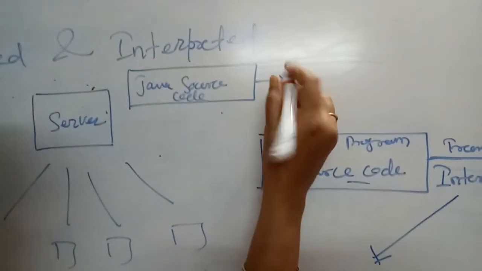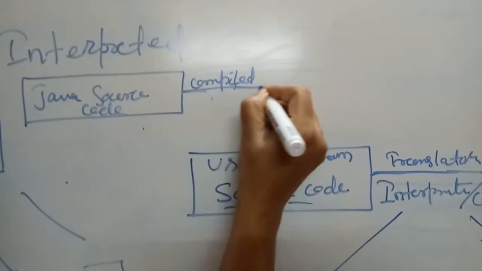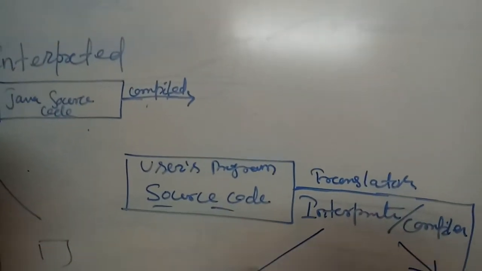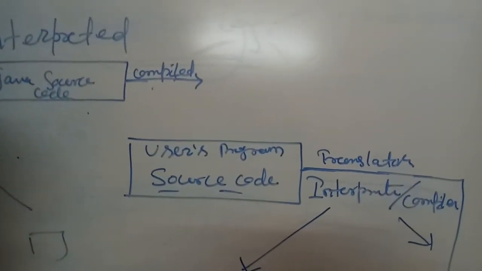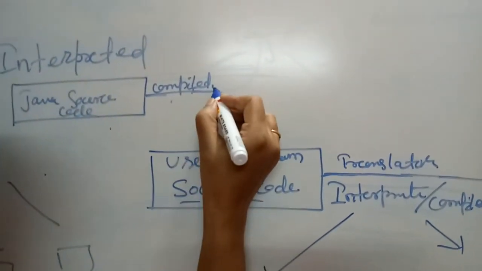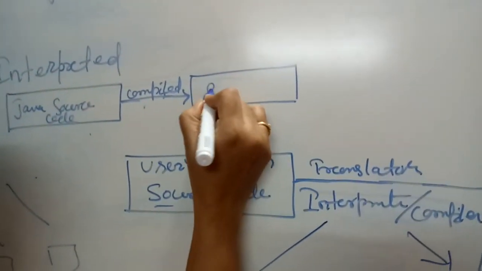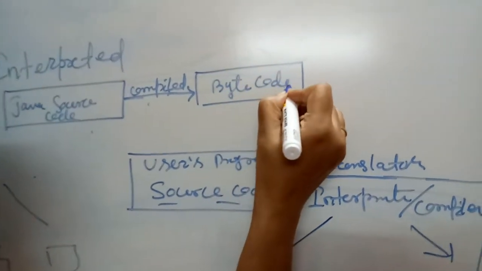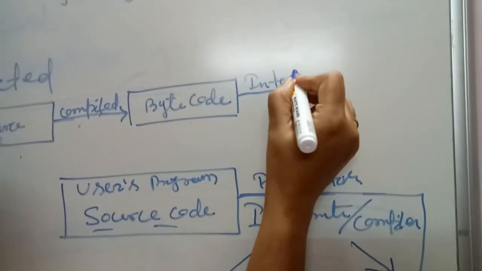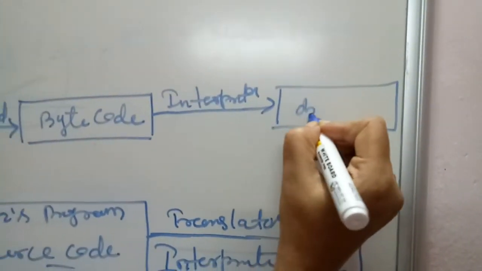This Java source code will get compiled, and unlike other languages where the object code is created after compilation, it is not happening here, because after compilation of Java source code an intermediary code is created that is called bytecode, right? And then the Java interpreter executes this bytecode into object code.